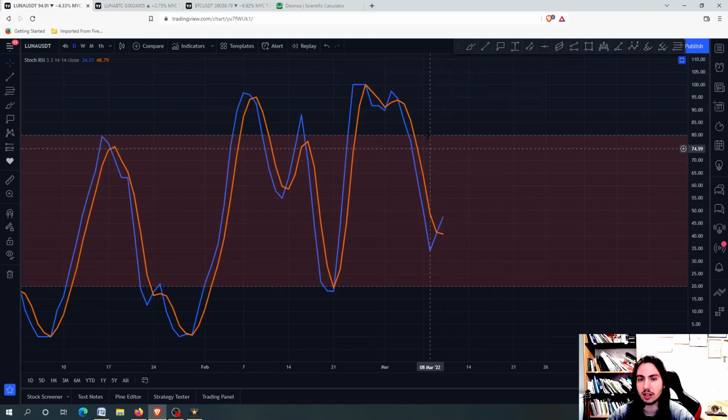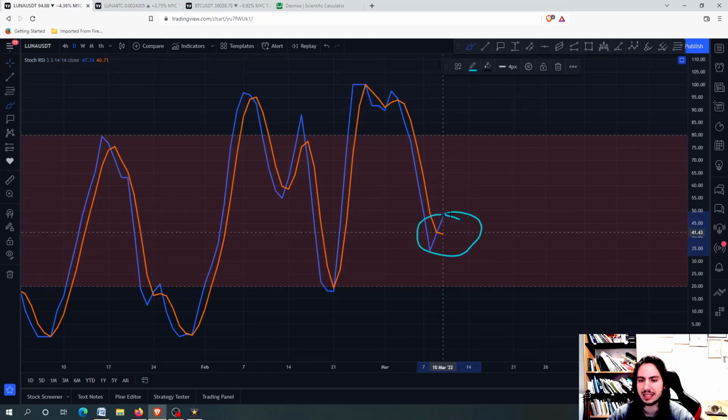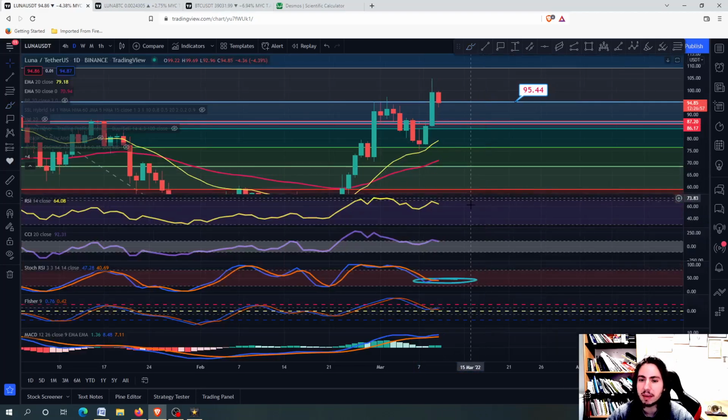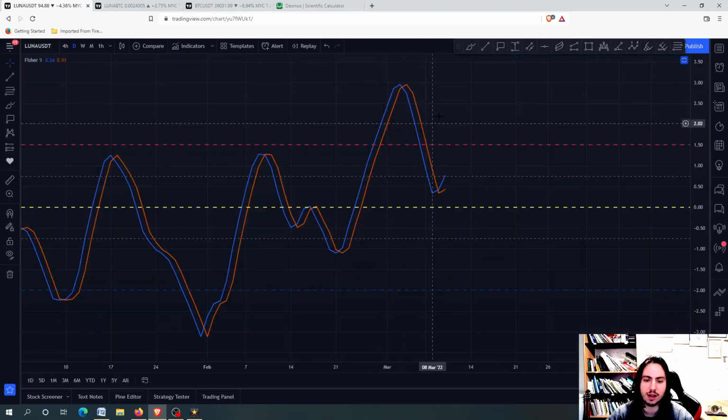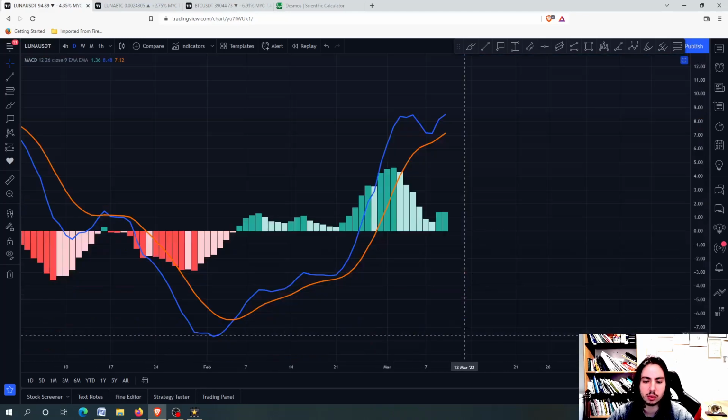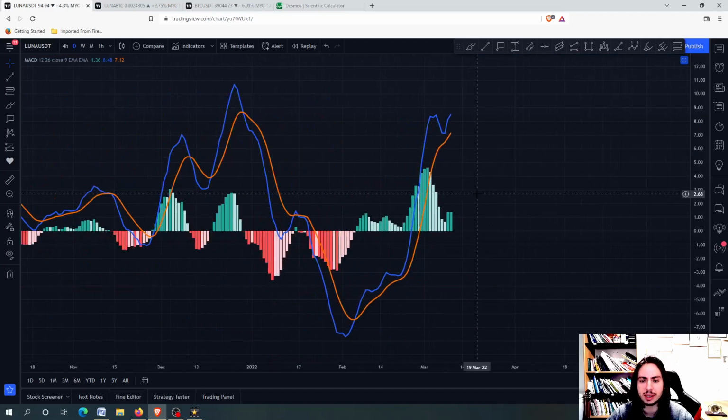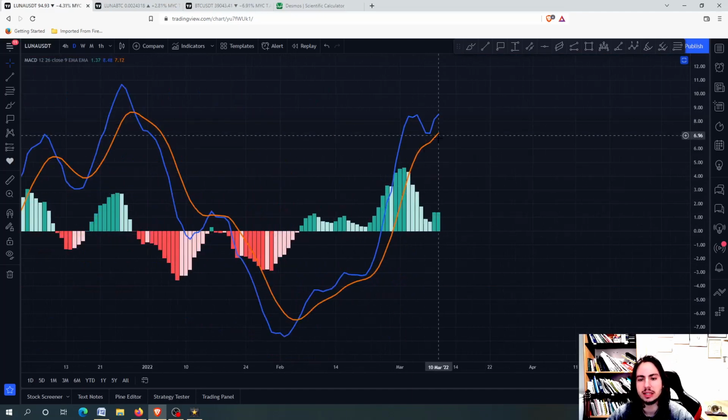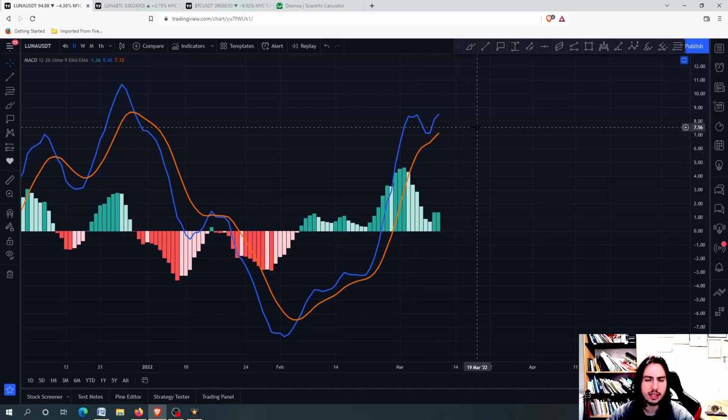Stochastic RSI is not in an overbought. That's a good scenario right there. We might be getting upwards actually, and we might be getting even higher, avoiding maybe the daily bearish RSI divergence. And of course, the Fisher transform had a very huge high risk right now. It is still in an overbought situation, so we have high risk with the technical analysis, with the risk metrics. MACD is looking good, although we do not have the uptrend that we had back here, and we might be getting a bearish cross between the blue line, the oscillator, and the signal line, the orange line right here. Eventually, we might be getting further down.